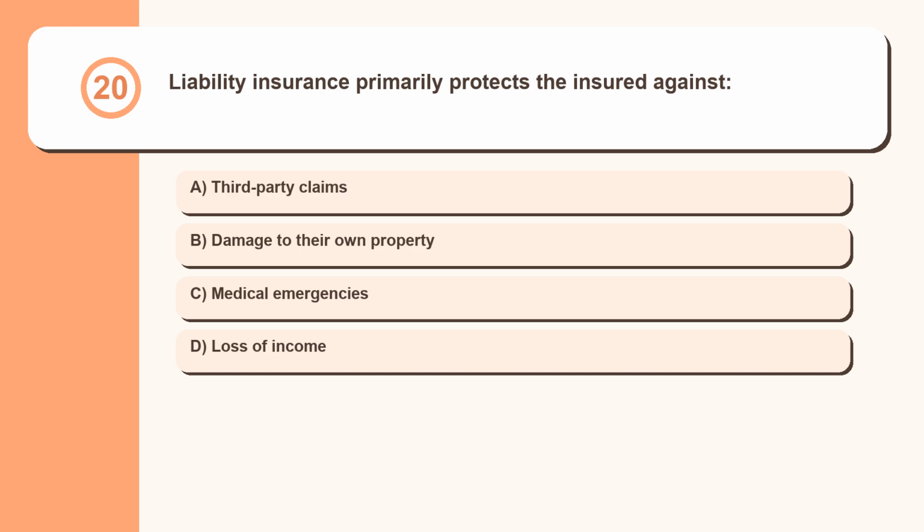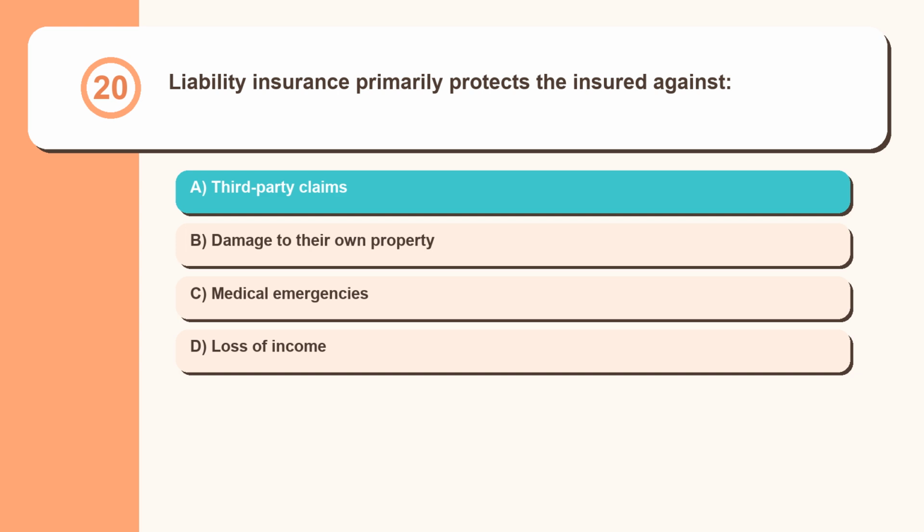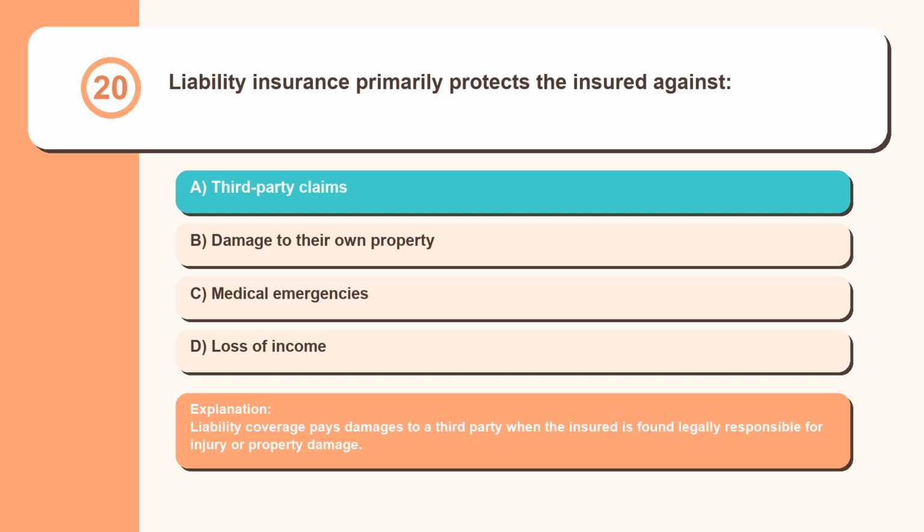Question 20. Liability insurance primarily protects the insured against: third-party claims, damage to their own property, medical emergencies, loss of income. Liability coverage pays damages to a third party when the insured is found legally responsible for injury or property damage.